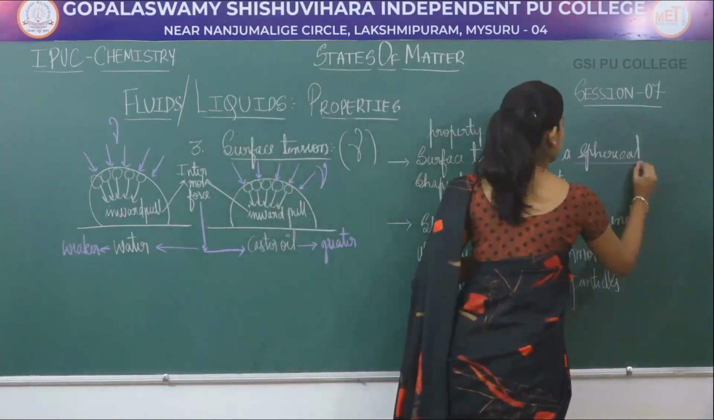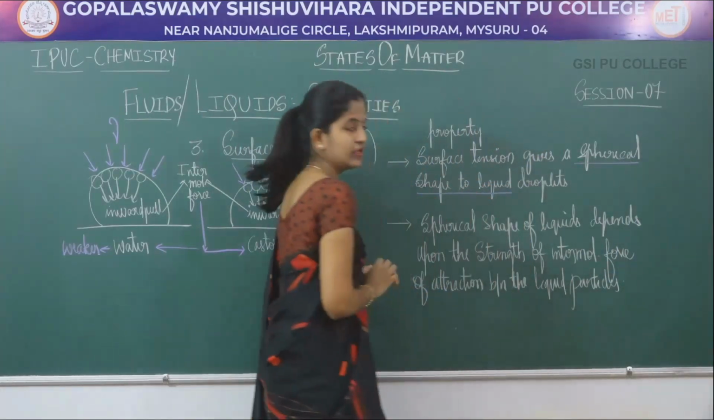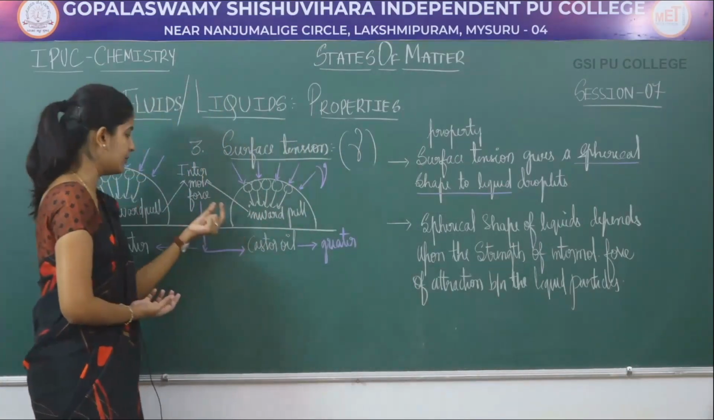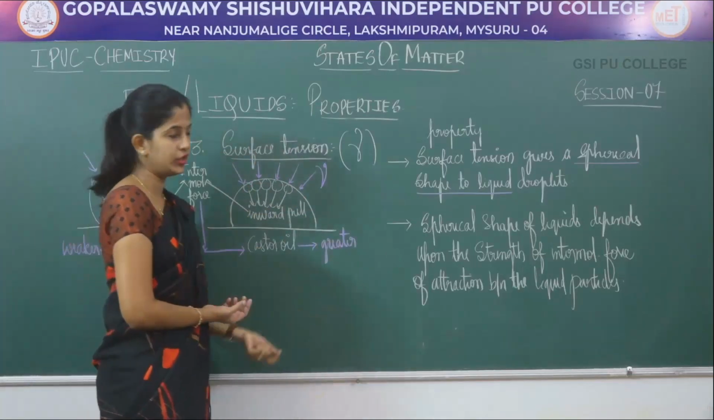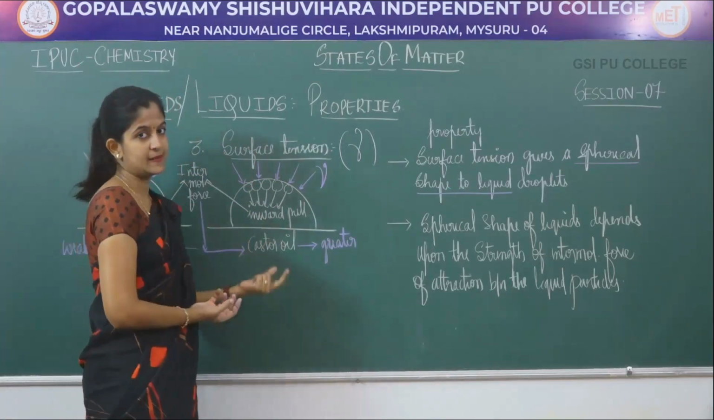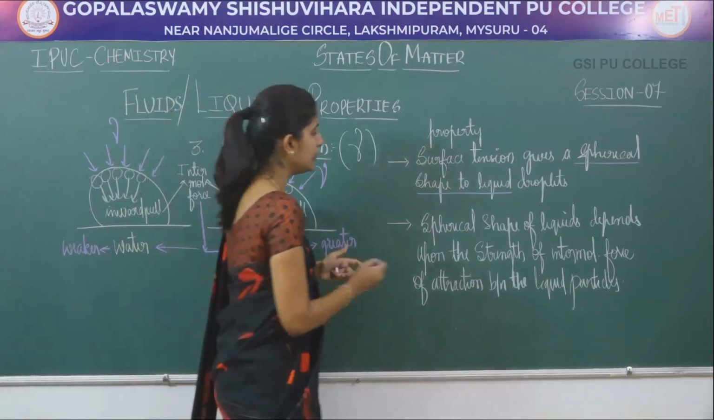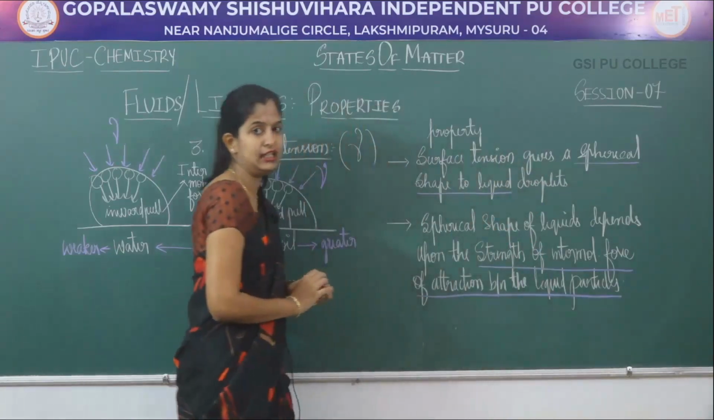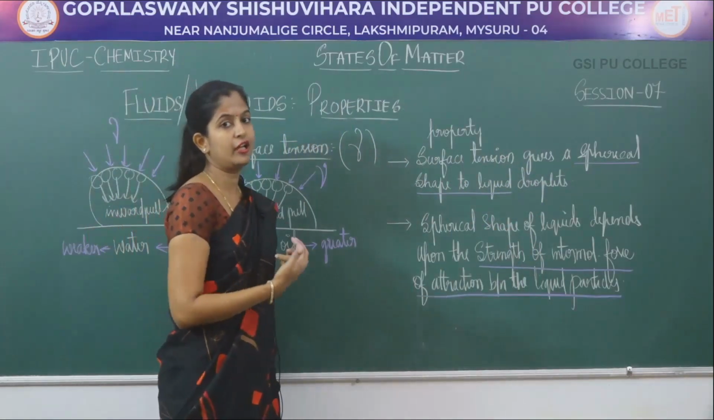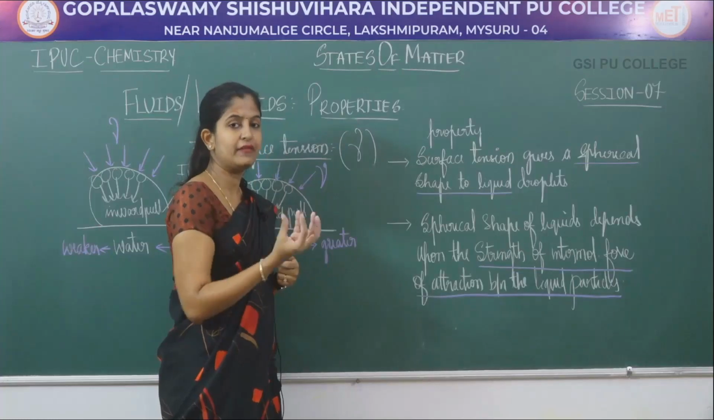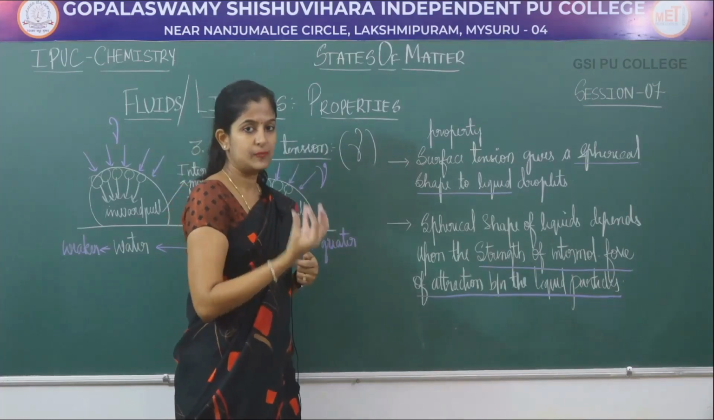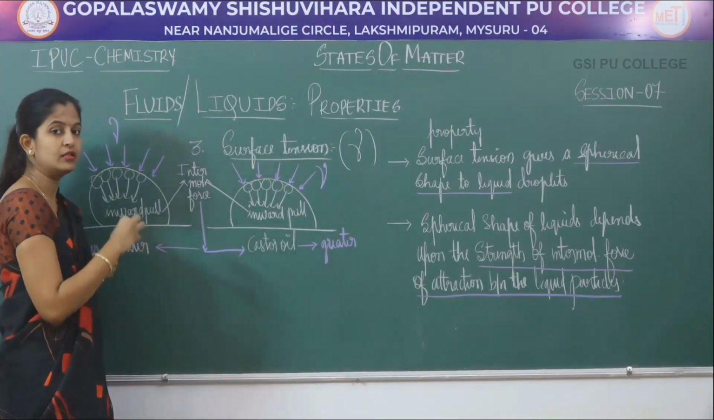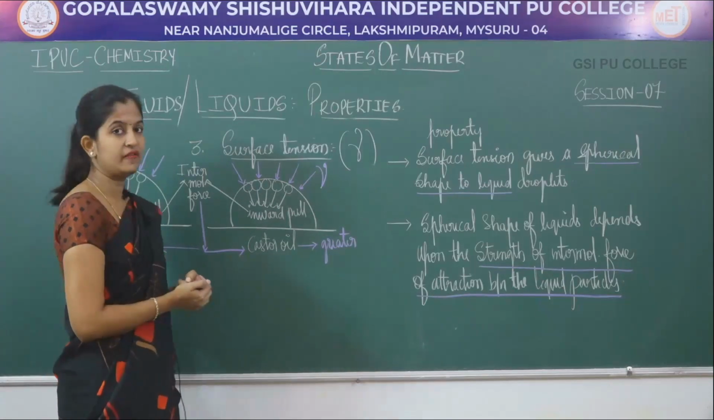It gives a spherical shape to the liquid droplets, and as we compared water, castor oil and mercury, the spherical shape of the liquid is purely dependent upon the strength of the intermolecular force of attraction between the liquid molecules. In liquids where the intermolecular force of attraction is higher, the liquid droplet becomes more and more spherical. Where there is weak intermolecular force of attraction, it is less spherical in shape. So this is about your surface tension.